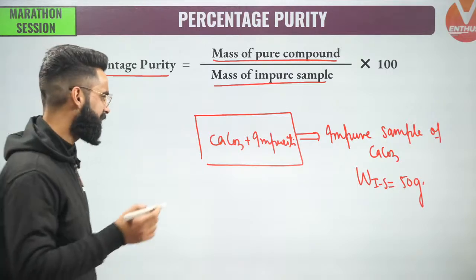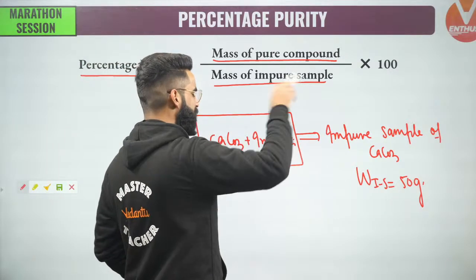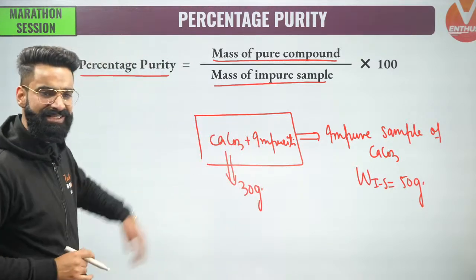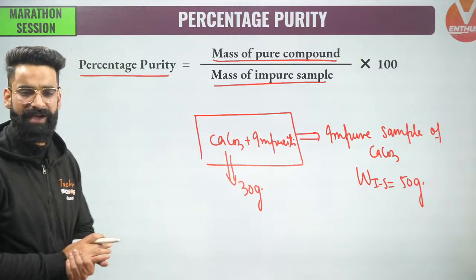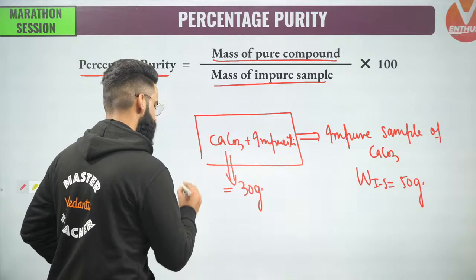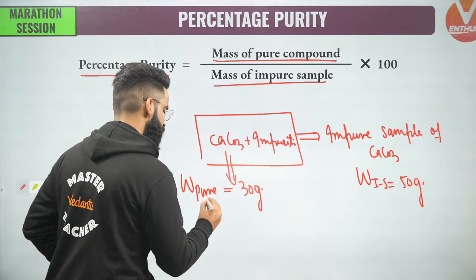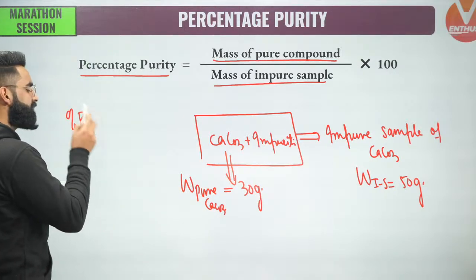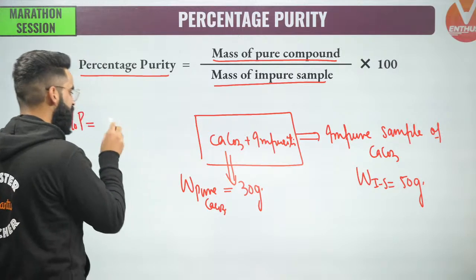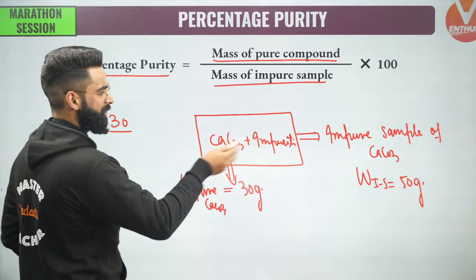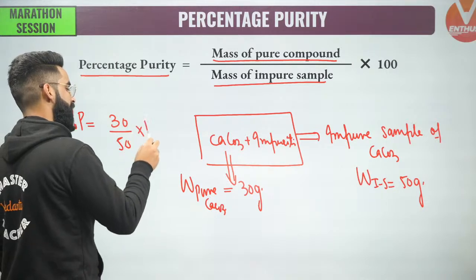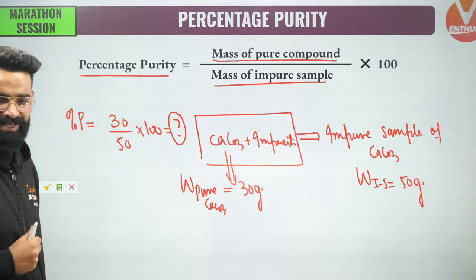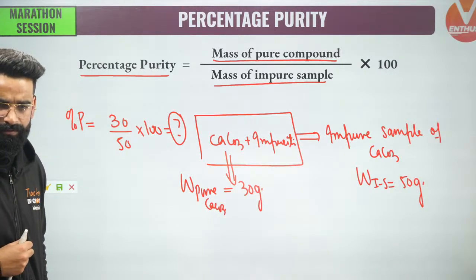Now guys, let's assume out of these 50 grams of the total sample, 30 grams of calcium carbonate is present in the pure form. Let's say in this container you have got the pure 30 grams of calcium carbonate. So I can say this is the mass of pure calcium carbonate. To calculate the percentage purity of calcium carbonate, I'll simply write mass of pure calcium carbonate, which is 30 grams, divided by mass of impure sample, which is 50 grams, multiplied by 100. Whatever value you get, that is the value of percentage purity. Very, very simple.